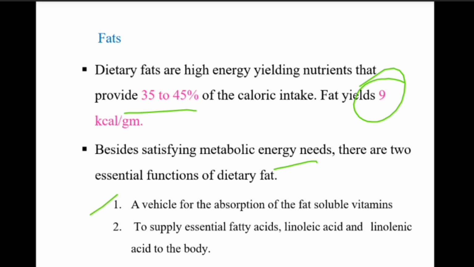One is a vehicle for absorption of fat soluble vitamins, and another one is to supply essential fatty acids, linoleic and linolenic acid to the body. Dietary lipids also increase the palatability of food and produce the feeling of satiety.